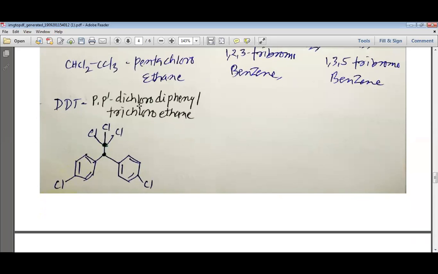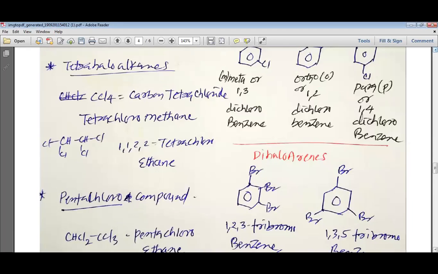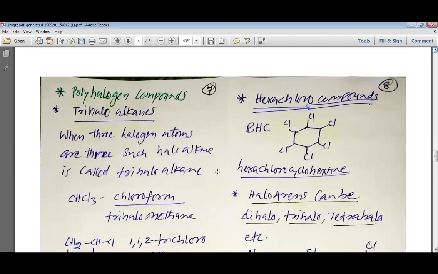We can even have the example of DDT. DDT, the full form is para,para'-dichlorodiphenyltrichloroethane. So you can see with the green dots I have shown you the two carbons of ethane. One carbon has three chlorines, whereas the other carbon is bonded with chlorine via the phenyl group or aromatic ring. This is how we understand DDT, dichlorodiphenyltrichloroethane.